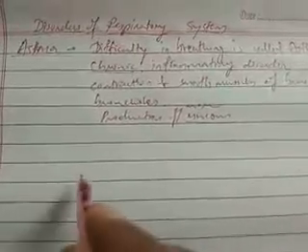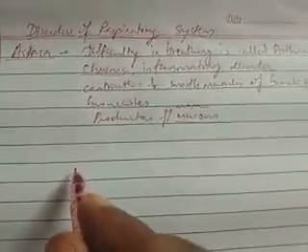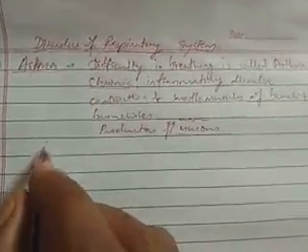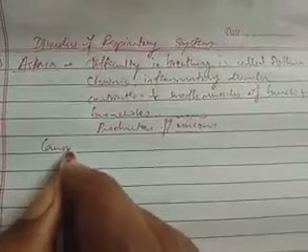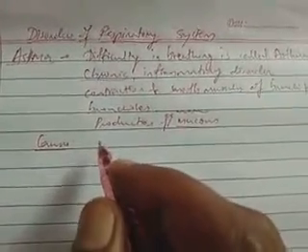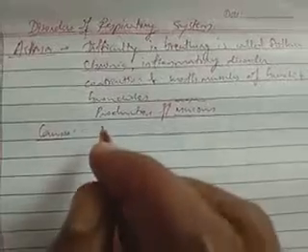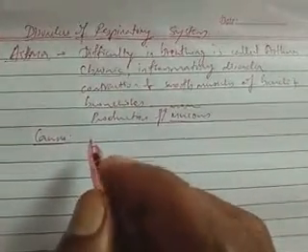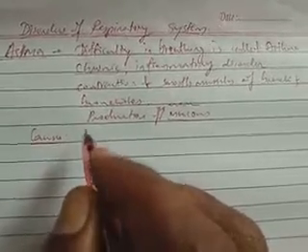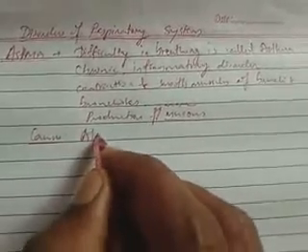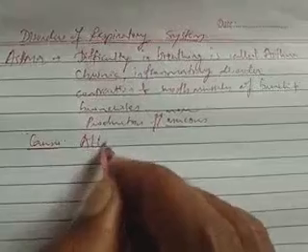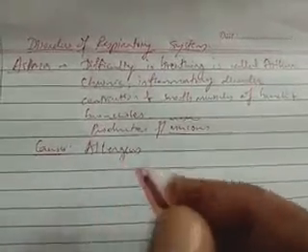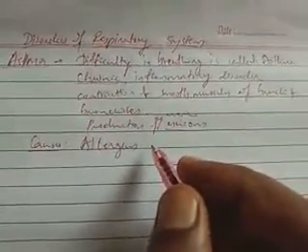And when you observe the causes for asthma, the main causes are allergic reactions. Due to allergens, asthma is caused.